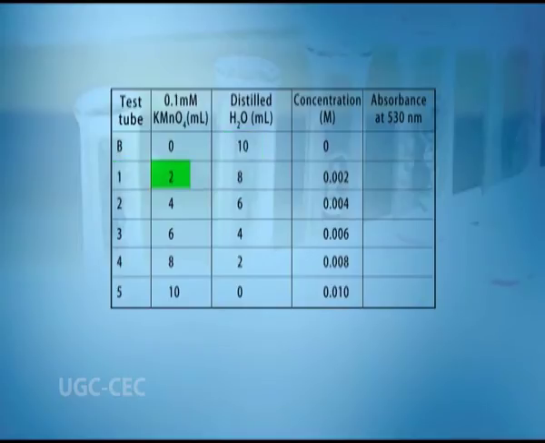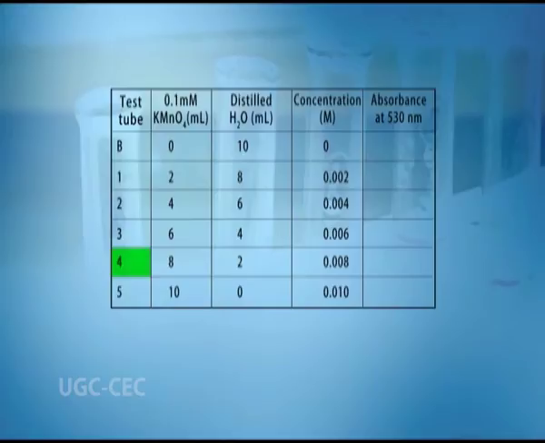In test tube 1, 2 ml of 0.1 millimolar potassium permanganate solution and 8 ml of distilled water are added, where the concentration of potassium permanganate is 0.002 molar. In the second test tube, 4 ml of 0.1 millimolar potassium permanganate is added and 6 ml of distilled water. The concentration of potassium permanganate is 0.004 molar. In the third test tube, 6 ml of 0.1 millimolar potassium permanganate and 4 ml of distilled water are added, which has a concentration of 0.006 molar.